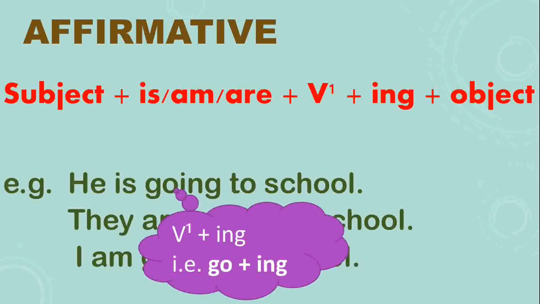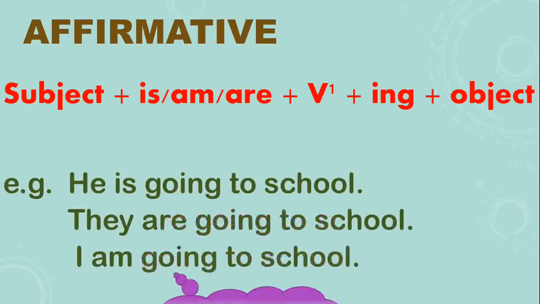Is your helping verb. After that, the main verb, go. Along with the main verb, the first form of the verb, it is also called main verb. It is also called root verb. So, along with the first form of the verb, you have to add ing. That is, go plus ing means going. And after that, object or complement.